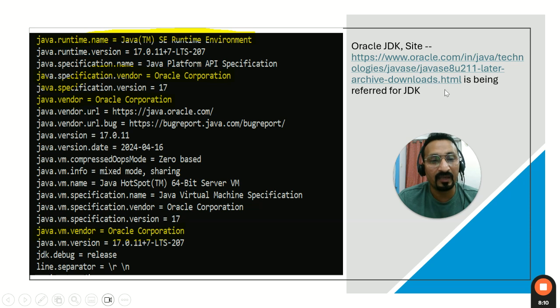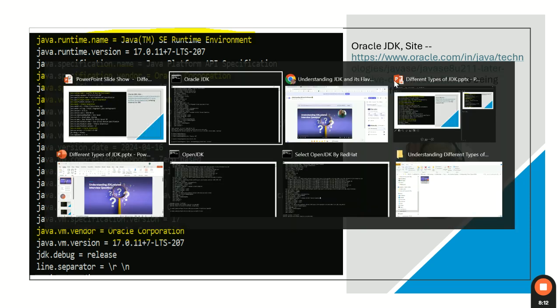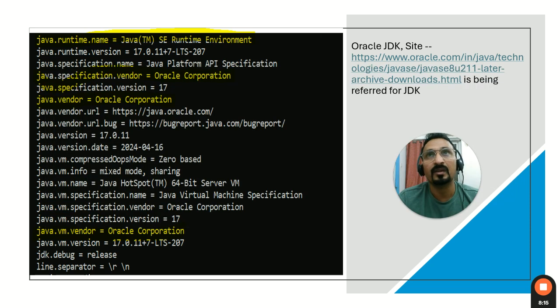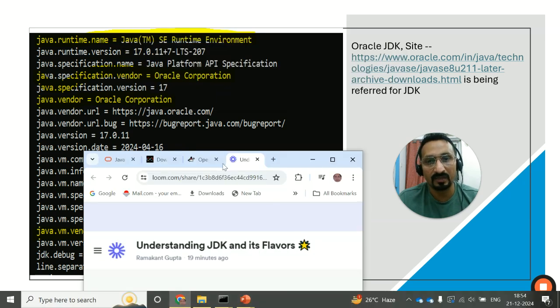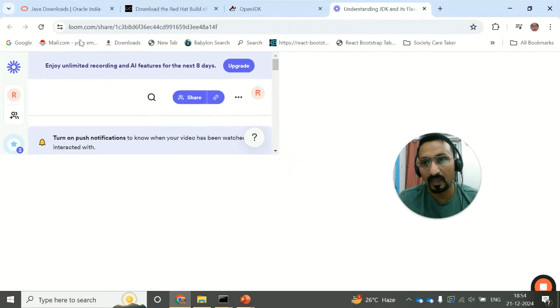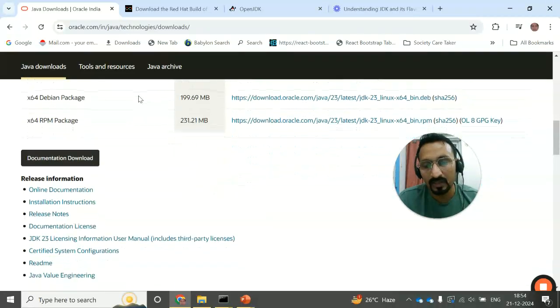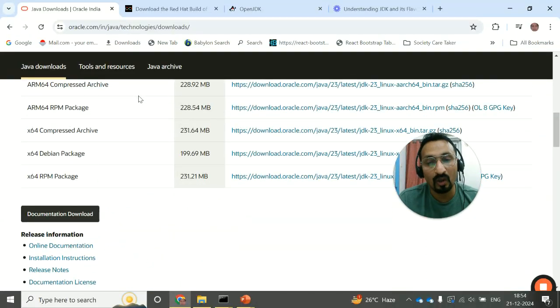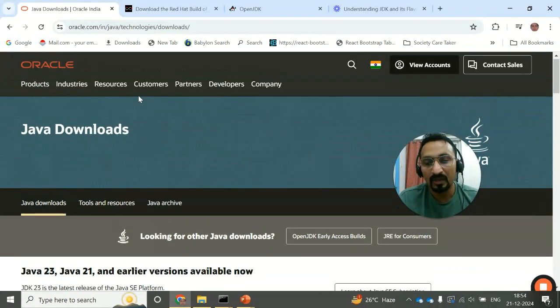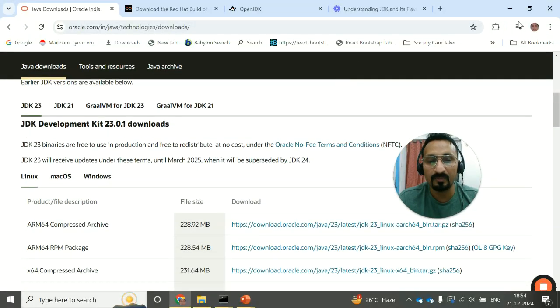Now from where can I get the Oracle JDK? You can go to the site. Let me just take you to this site. Okay, you go to Oracle, and from here you can download the Oracle JDK, which is available in the market. But make sure that this is a licensed one.